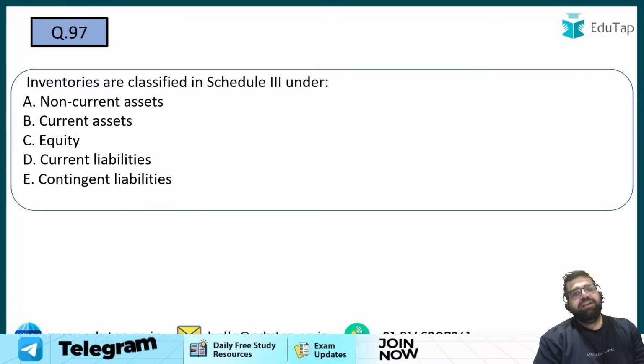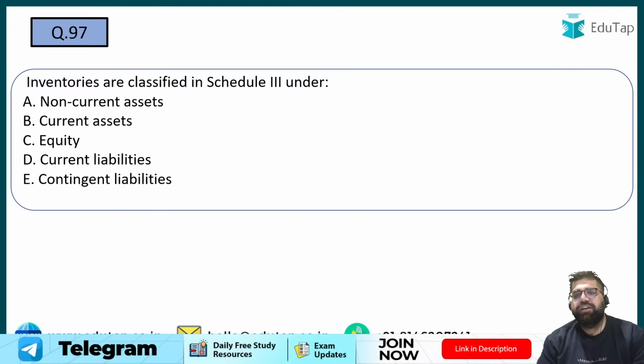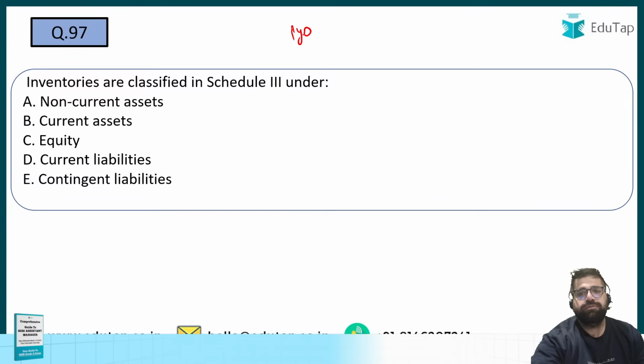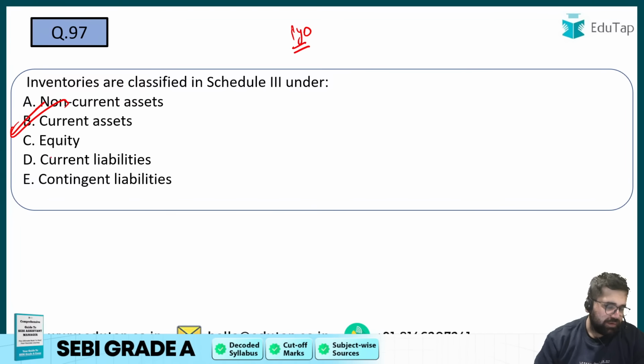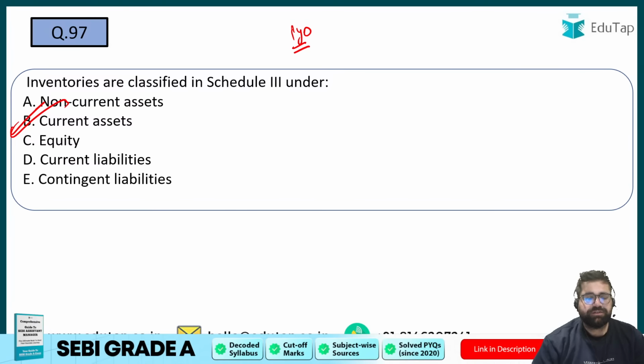97. Inventories are classified in Schedule 3 under what? Inventories is obviously a current asset, right? It cannot be a non-current asset. And by the way, this is a previous year question. The answer will be current assets. Good.